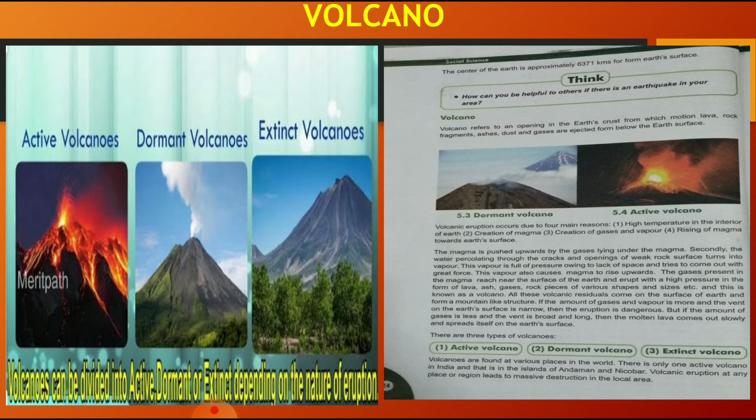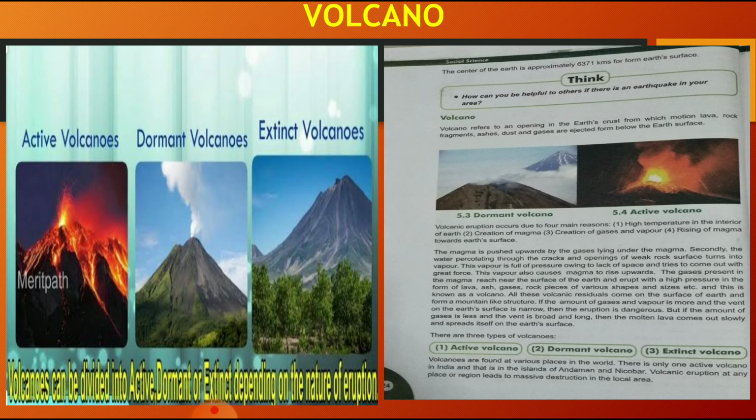If the amount of gases and vapor is more and the vent on the earth's surface is narrow, then the eruption is dangerous. But if the amount of gas is less and the vent is broad and long, then molten lava comes out slowly and spreads out on the surface of the earth. Yes, my dear students, that depends upon the amount of gases, how much is the force, how much is the pressure. If the pressure is very high, a dangerous eruption takes place and it may destroy the whole land also.